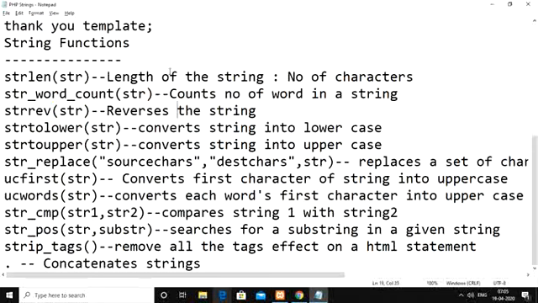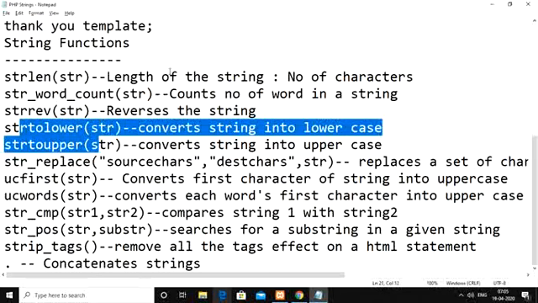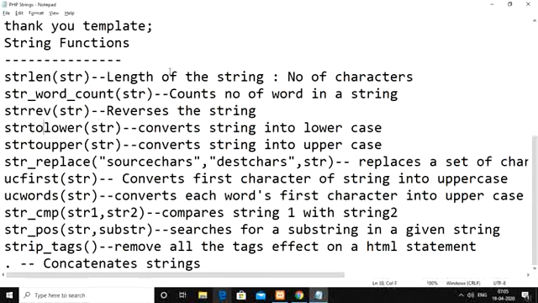So suppose we are giving here csc, it will give the result as esc here. Okay, so then followed by that one, in order to convert a given string into either lowercase or uppercase, we are going to use the functions called strtolower and strtoupper. For both we need to pass one single argument, a string, here.